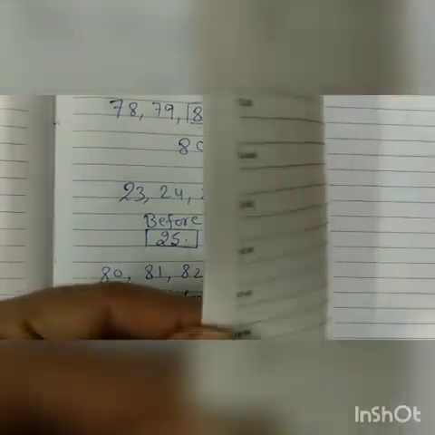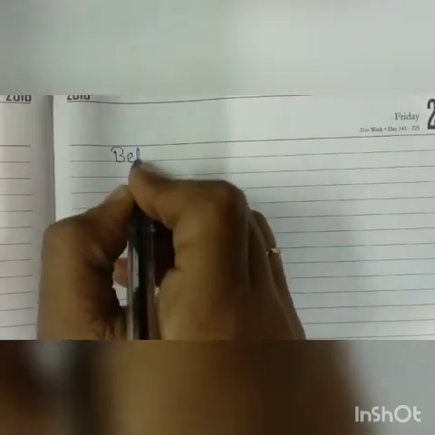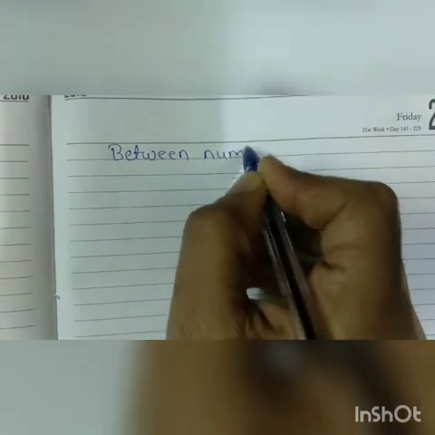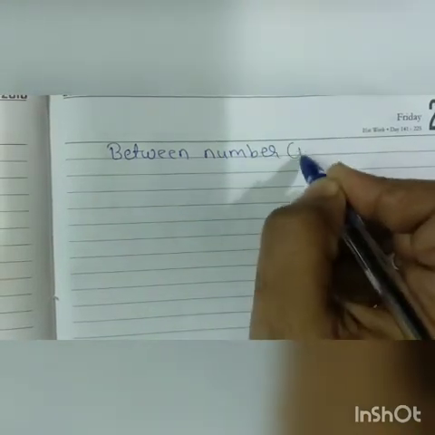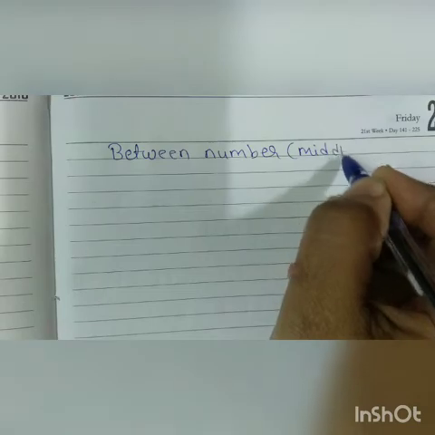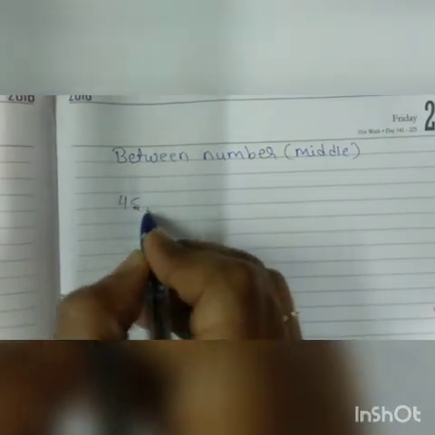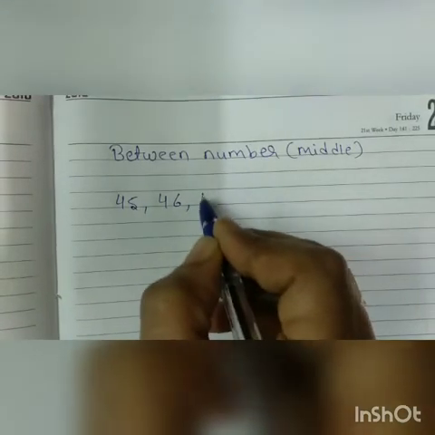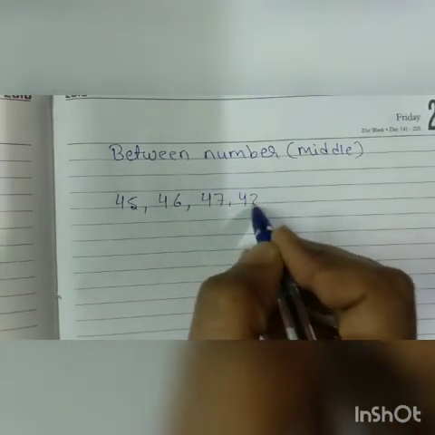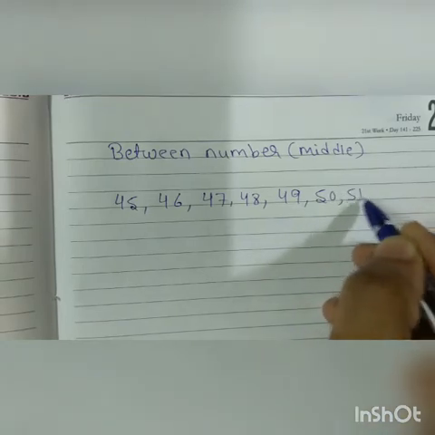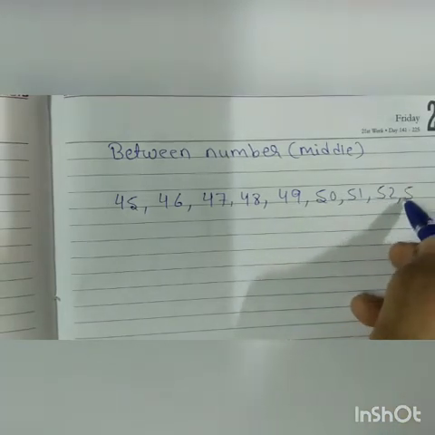Now I will explain the between number. Between number means the number which is coming in the middle of two numbers. For explaining this also I am writing some numbers: 45, 46, 47, 48, 49, 50, 51, 52, 53.